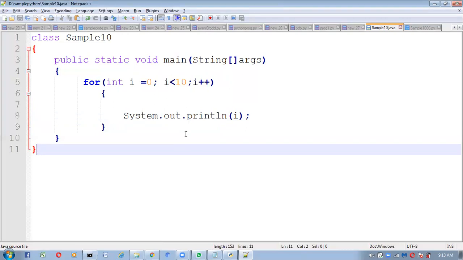Understood this program what I did? Please respond once, and is it understood? Clear this one, what I am writing here?